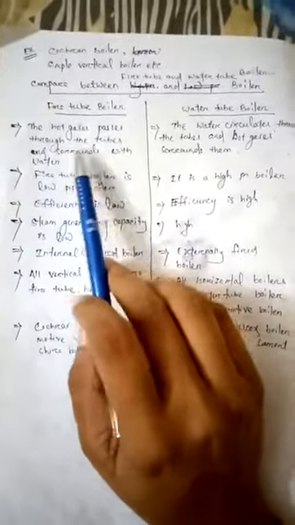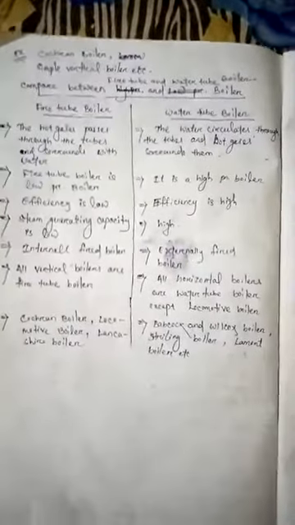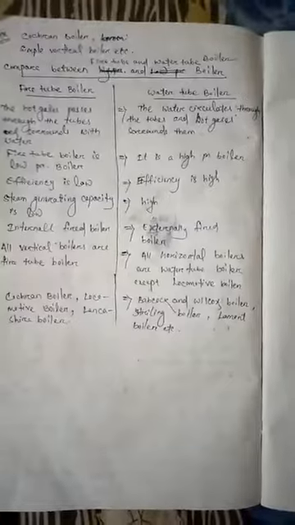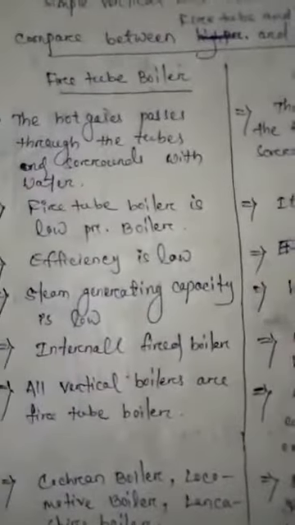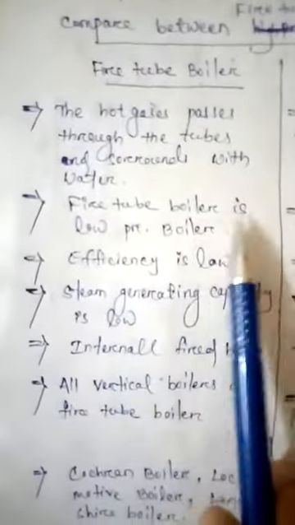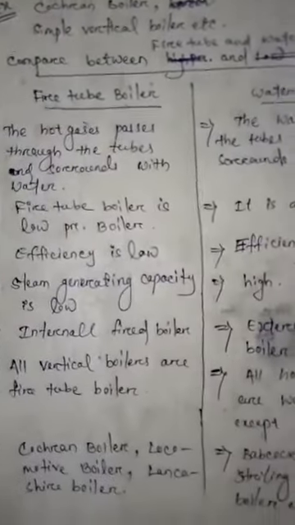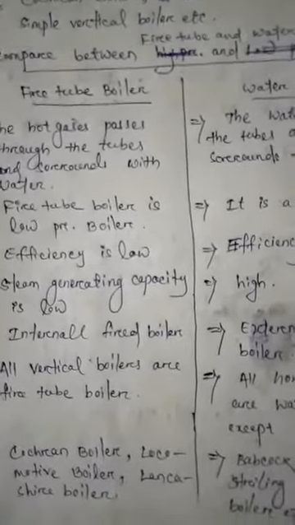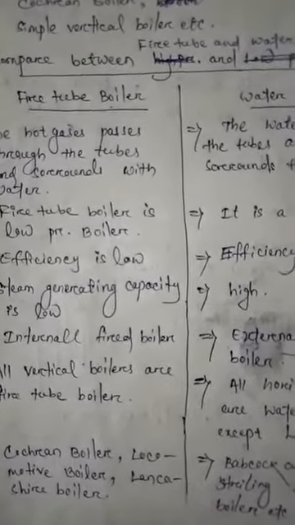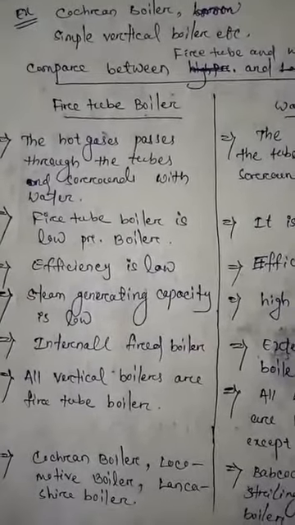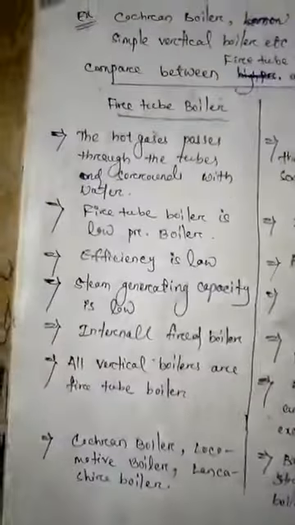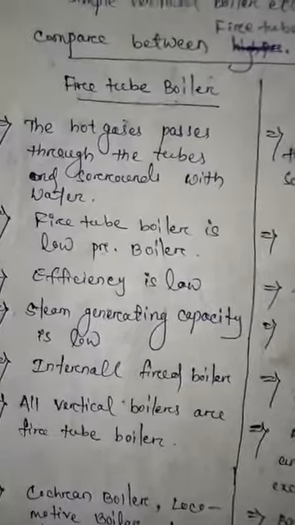The boiler in which hot gases pass through the tubes surrounded by water is known as a fire tube boiler, and the boiler in which water circulates through the tubes and hot gases surround them is known as a water tube boiler. A fire tube boiler is a low pressure boiler because the pressure created in the boiler is low, or steam pressure is low.